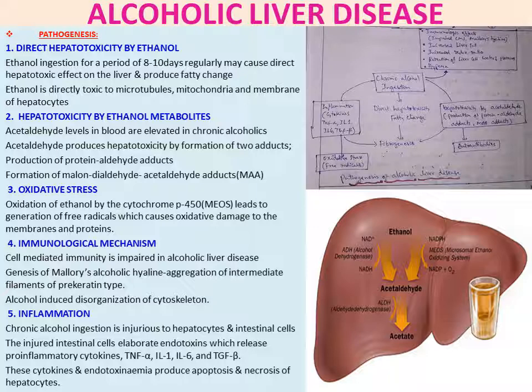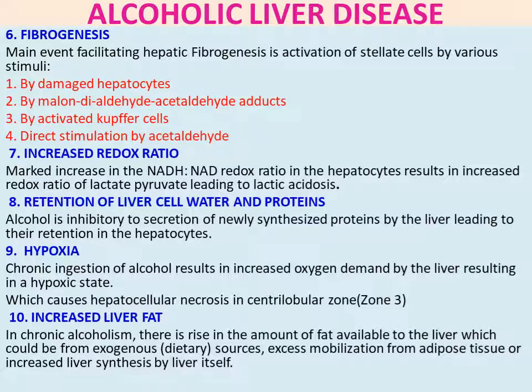Then you can see here the liver, brown color liver, in which the NAD mechanism, alcohol dehydrogenase mechanism, is one step. Then the microsomal ethanol oxidizing system takes place, producing acetaldehyde. Acetaldehyde again gets converted into acetate by acetaldehyde dehydrogenase, as you can see in the diagram. Next, fibrogenesis.